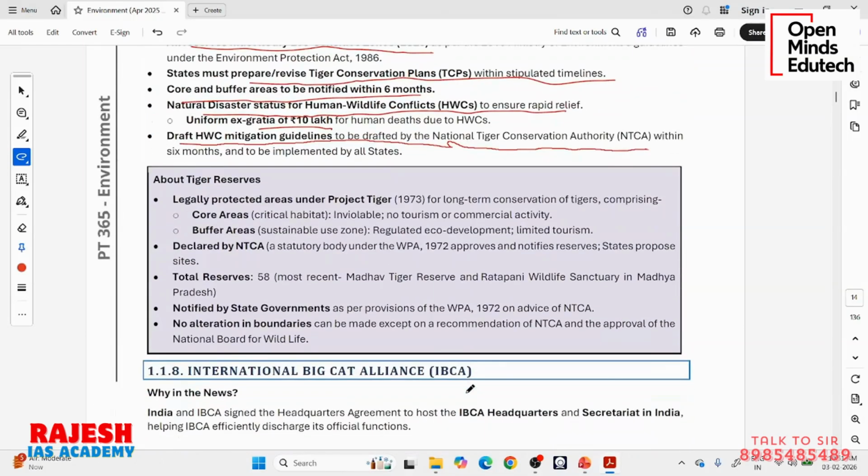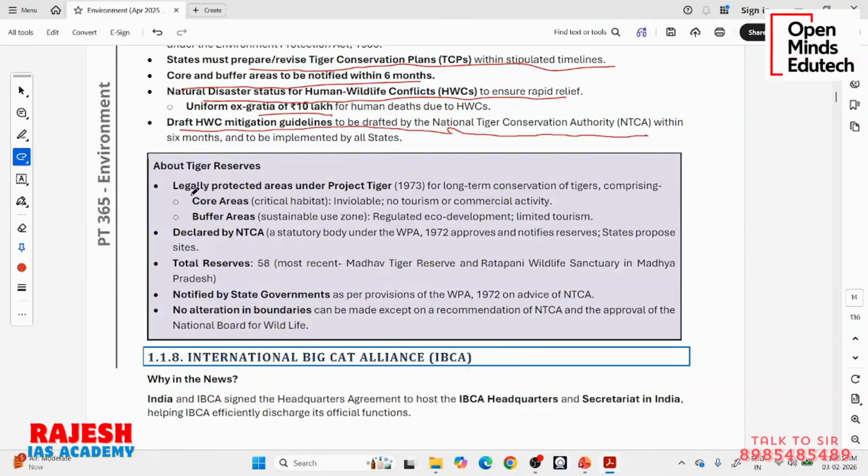Okay. So what are tiger reserves? They are legally protected areas under Project Tiger, just like I told you. They have core areas, inviolable, no tourism or commercial activity allowed. Then around core areas, we will have buffer areas, which are sustainably usable zones. You can allow some activities, but in a sustainable way, like limited tourism. Who declares tiger reserves? State governments can propose it. NTCA will approve it under the Wildlife Protection Act. Then the state government can notify it. So the initial proposal comes from state governments and approval comes from NTCA.